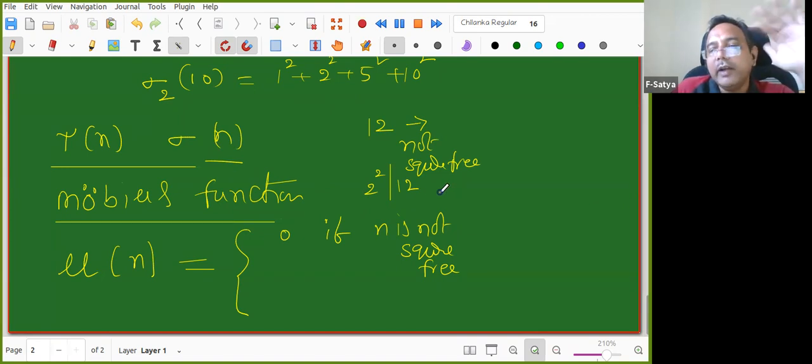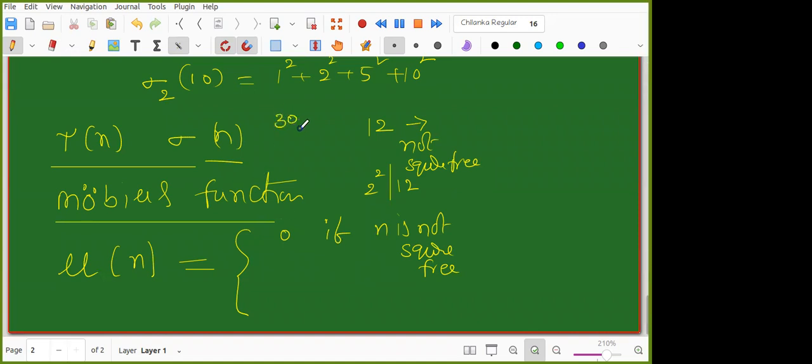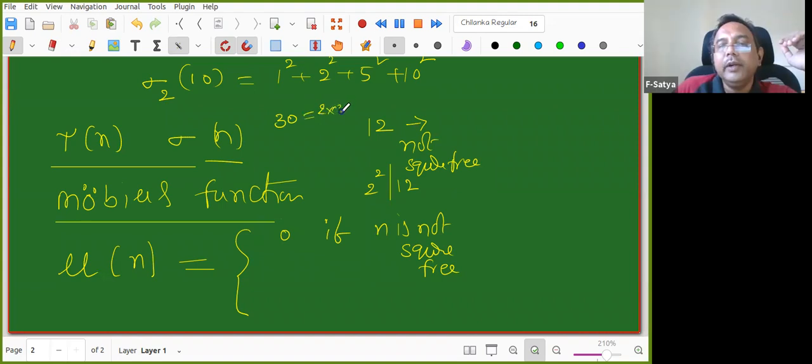For example, 10 is square free, 6 is square free. Is 30 square free or not? Yes, sir. 30 is square free because it is equal to 2 into 3 into 5. Prime square is not dividing it, so it is a square free number. So if it is not square free, like 12, the answer is 0.